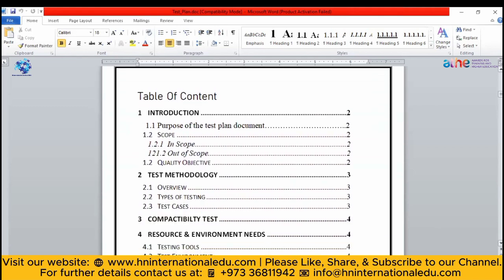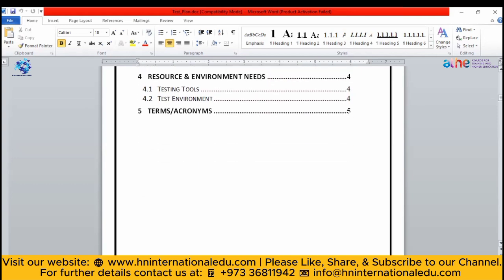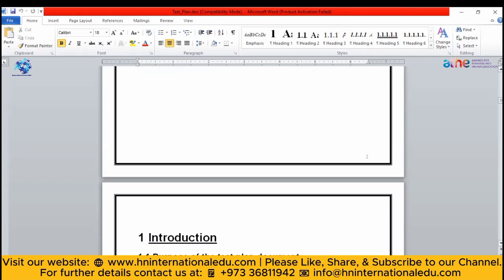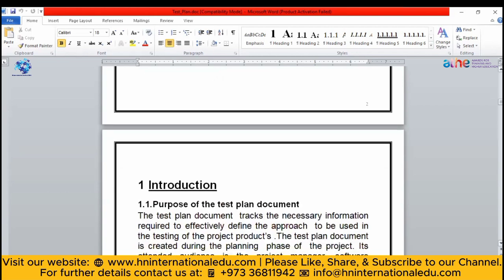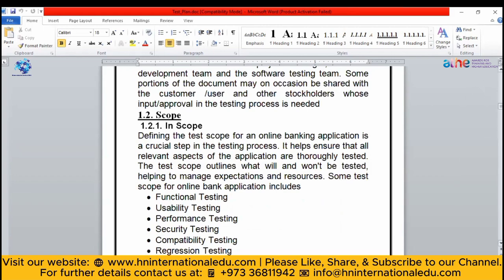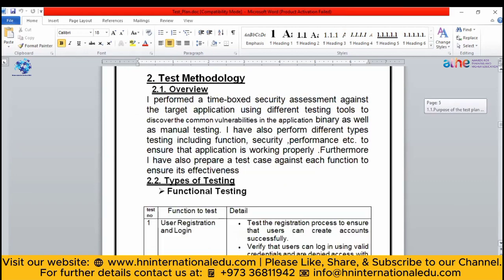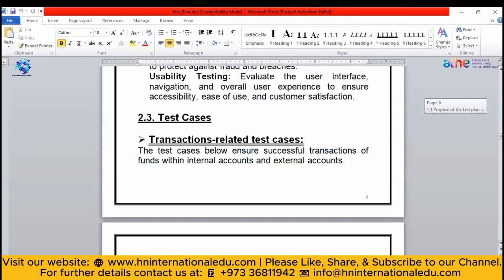You can mention the table of content. As I mentioned, first of all, you will give the introduction, the scope. So first of all, we are not going to see deeply, just a quick overview so that you can get an idea. Afterwards, after I explain to you what a test plan is and how we are going to write it, we will see each of the points one by one. See, this is how our test plan looks like. You will write the scope, what kind of testing you are going to apply here. Look, so this is how a test plan is created.